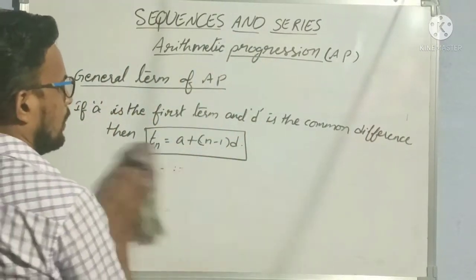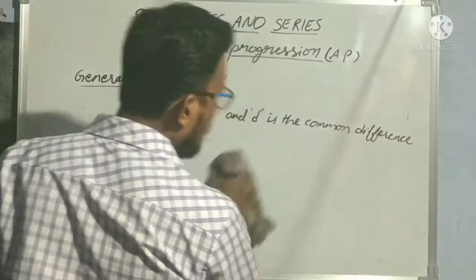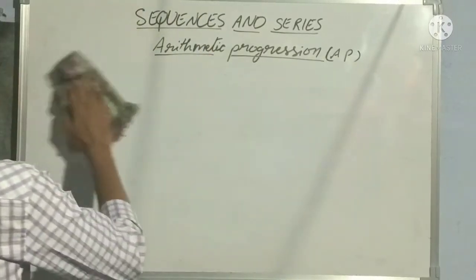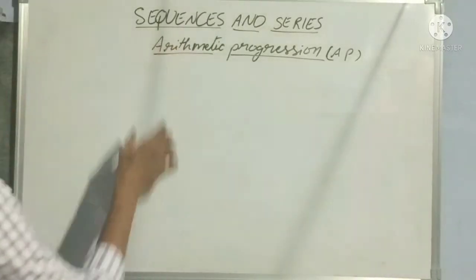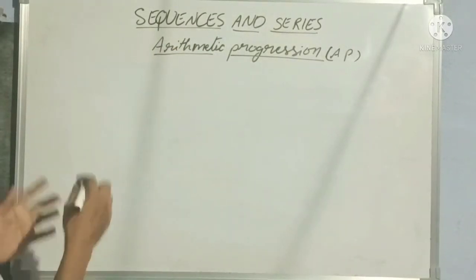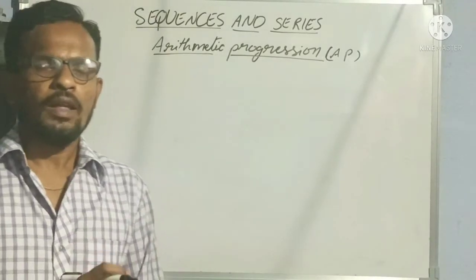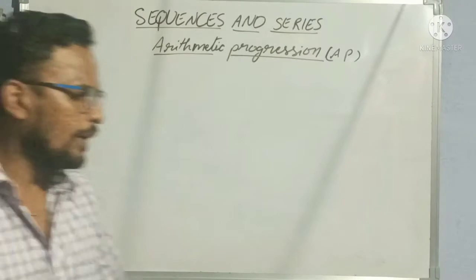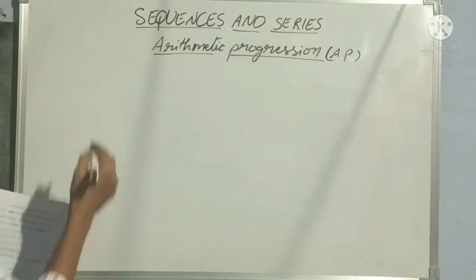Okay. Next, let us do some examples related to arithmetic progression. I have already said how to find whether a sequence is an arithmetic progression or not, and how to find the general term. So now let us do one or two examples related to our arithmetic progression in today's class.